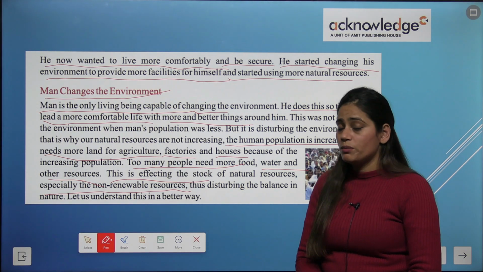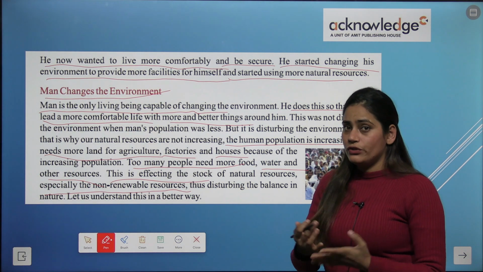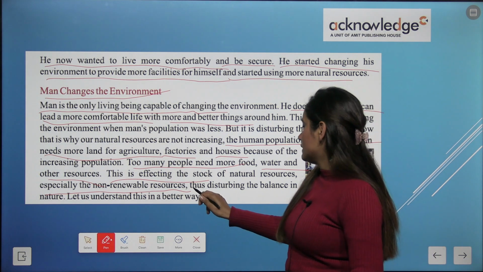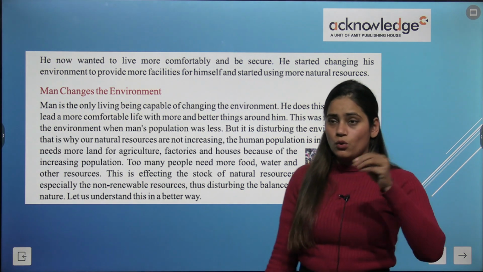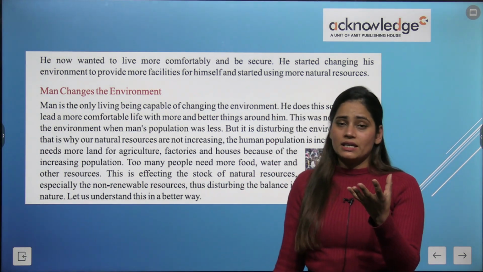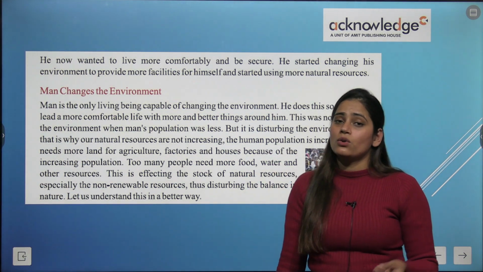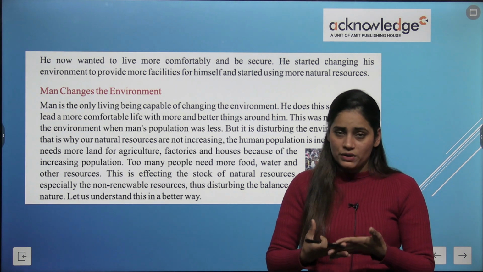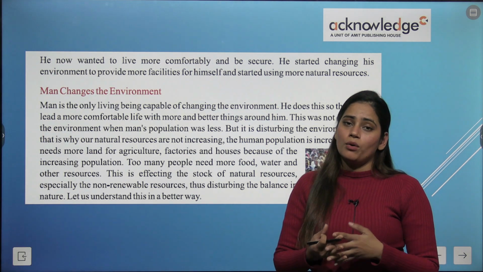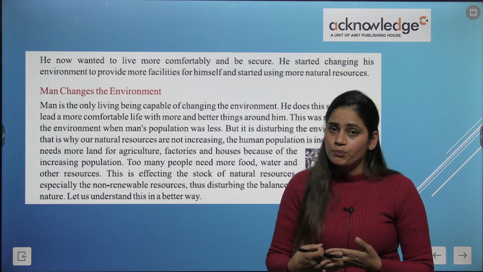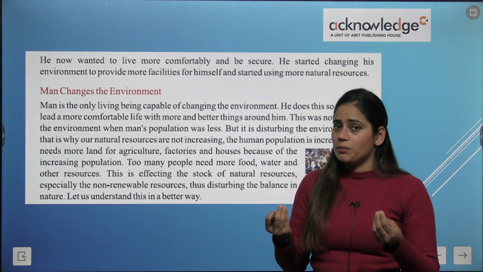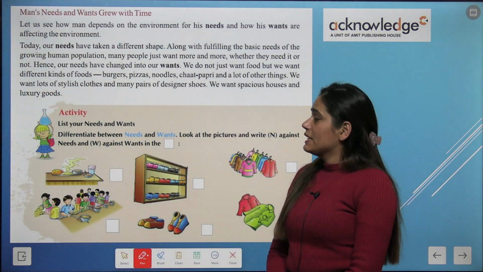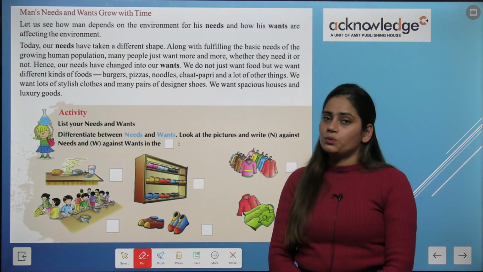And the renewable resources are like fuel, okay, thus disturbing the balance in nature. So this is the process. We can understand that because of the population of India, or the population of human beings, a bad environment can be made. Okay, man's needs and wants grew with time.